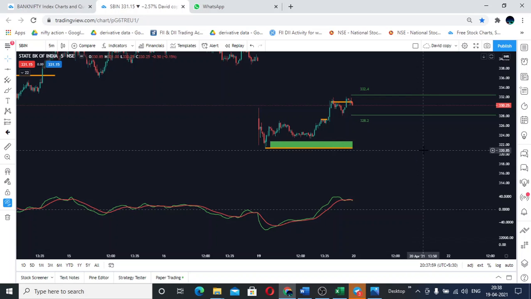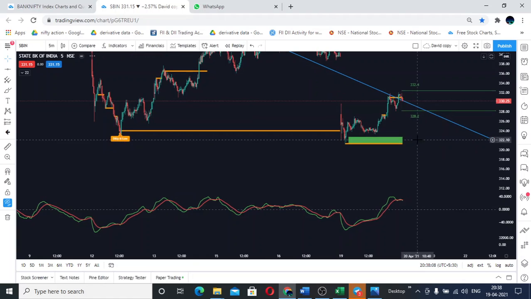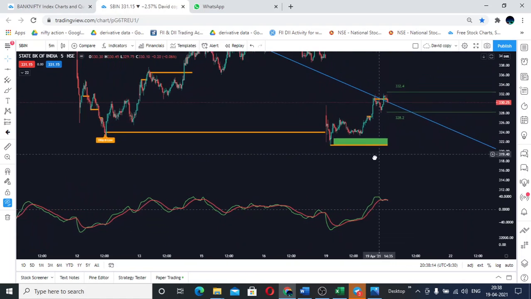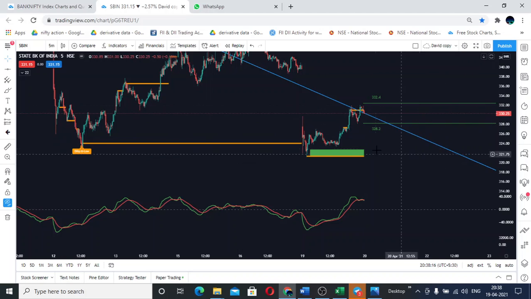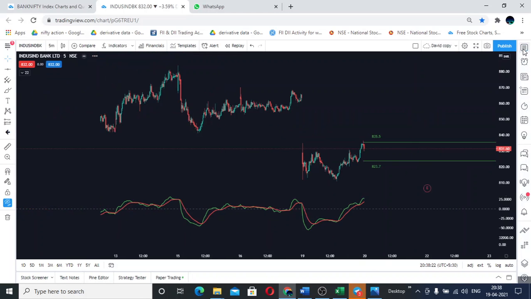And if SBIN is able to close below or opens below 328.20 paisa, I'm seeing the target of 322.75 paisa. And if this zone is getting broken and sustains below, then I'm seeing some more fall in State Bank of India. And let's go to the last stock.